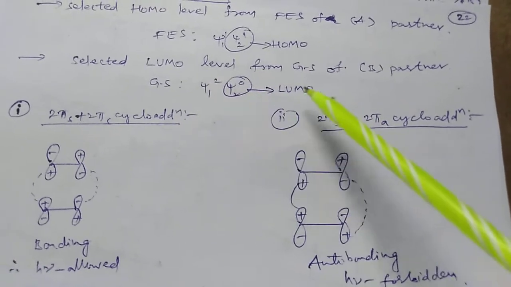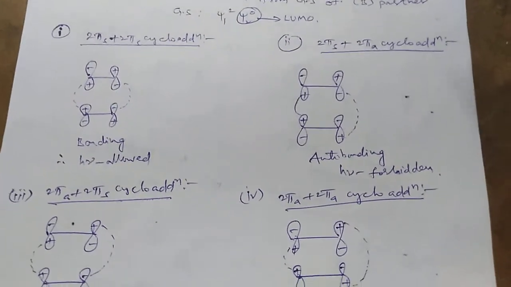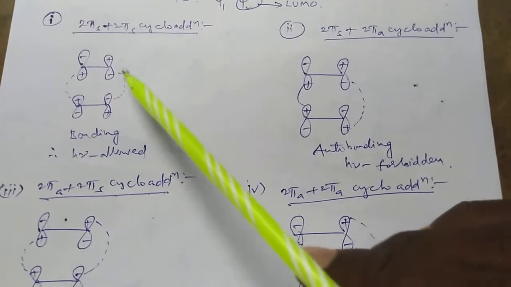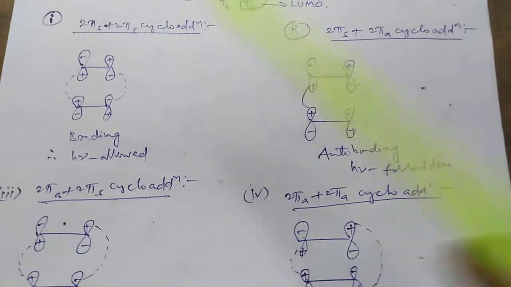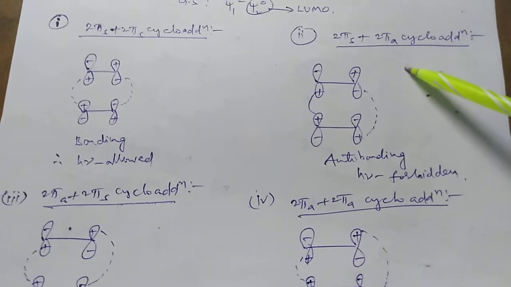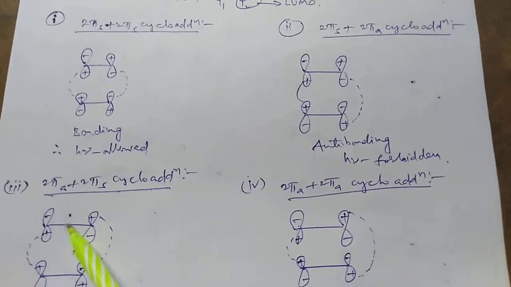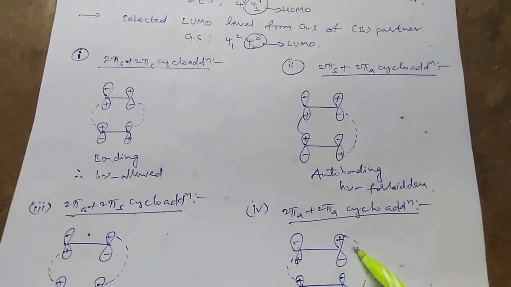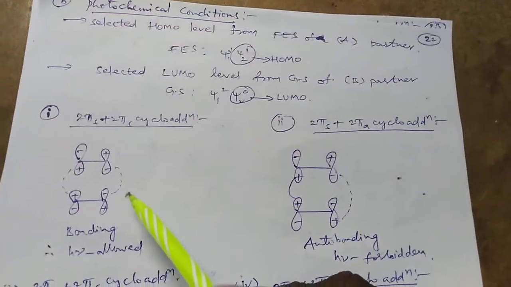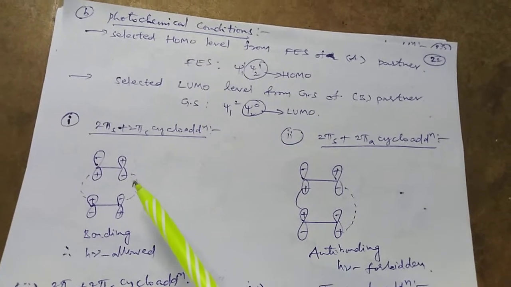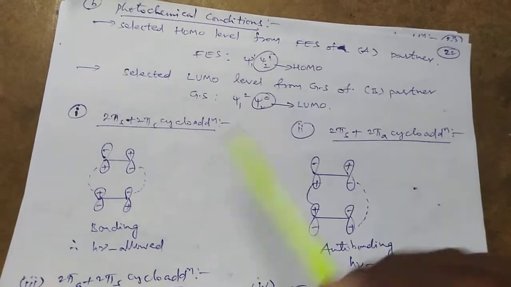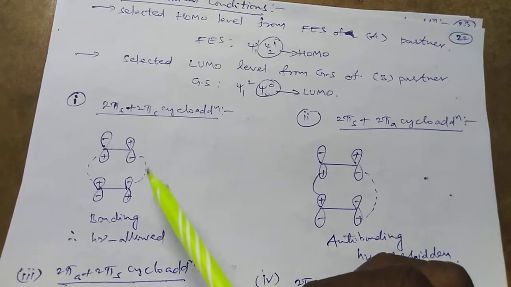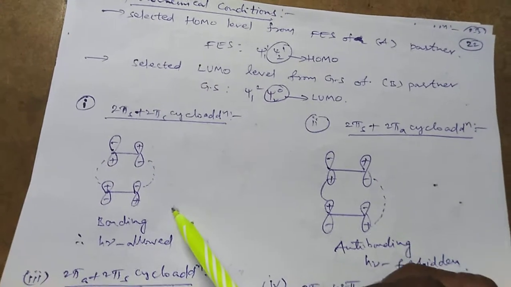Psi2 is empty. Therefore, LUMO is Psi2. So in the same way, we are writing 4 configurations: suprafacial-suprafacial cycloaddition, suprafacial-antarafacial cycloaddition, antarafacial-suprafacial cycloaddition, and antarafacial-antarafacial cycloaddition. Same as before, we are writing Psi2, both are Psi2 molecular orbitals. HOMO is Psi2, LUMO is Psi2.